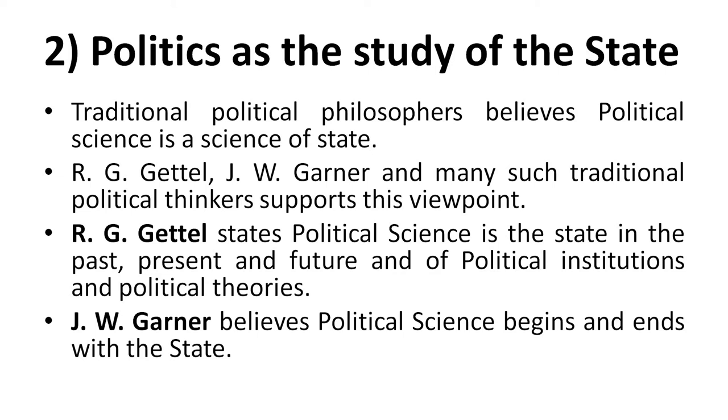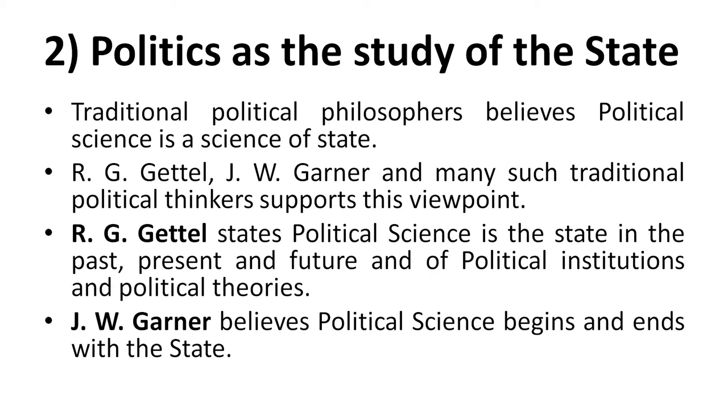Traditional political philosophers believe political science is a science of the state, mainly studying all the aspects associated with the state. The political philosophers who support this meaning, politics as the study of the state, are R.G. Gettel and J.W. Garner and many more traditional political philosophers.